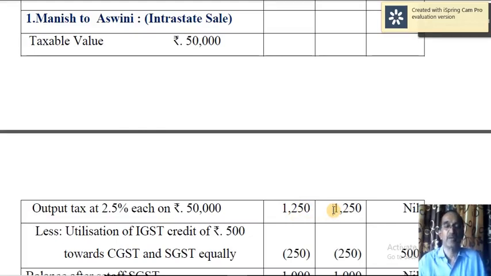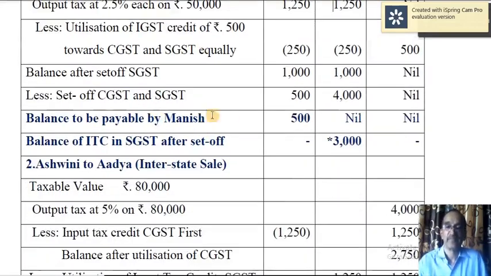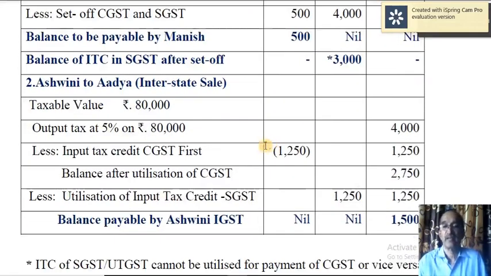These are output taxes of Manish, but same taxes are input taxes to Ashwini. Therefore here 4,000 is the IGST liability. First you have to exhaust credit of CGST.